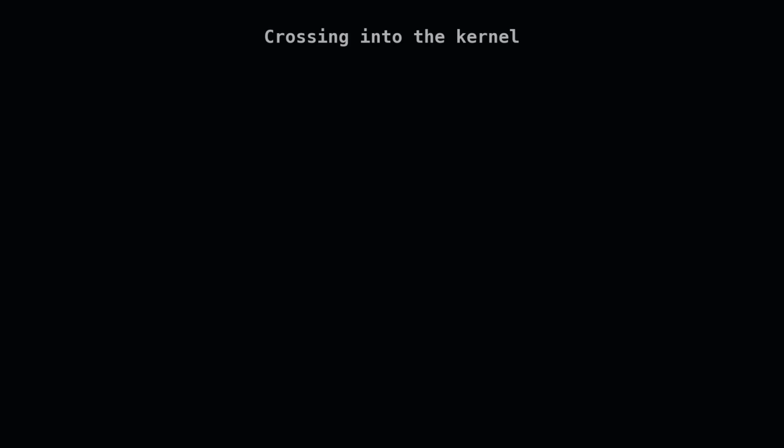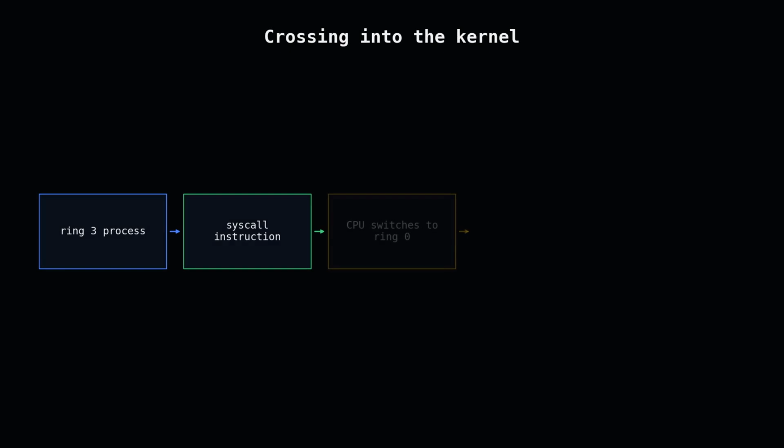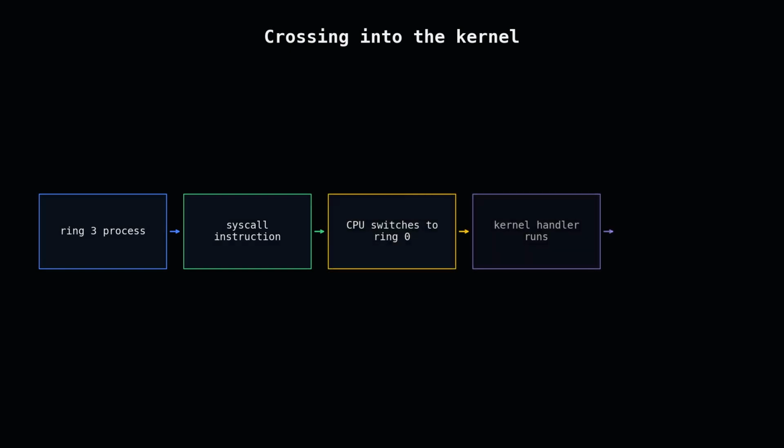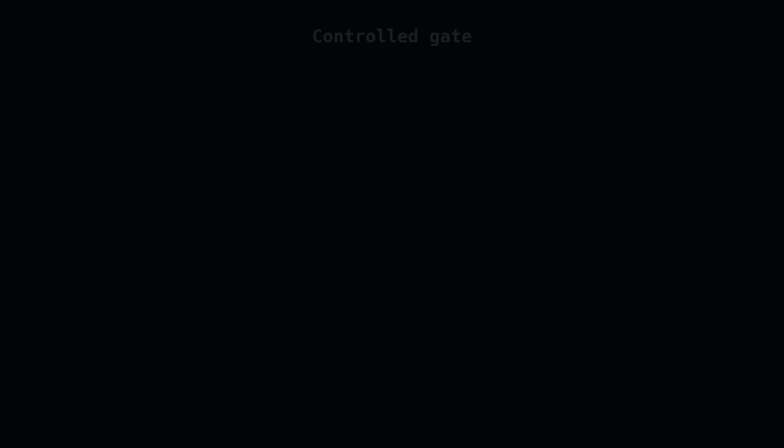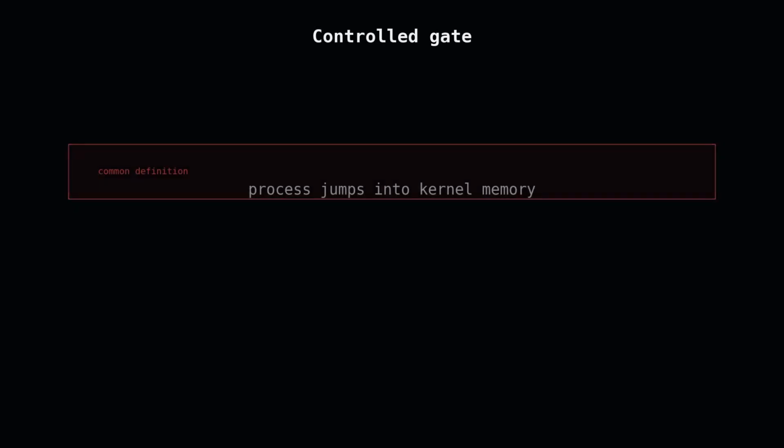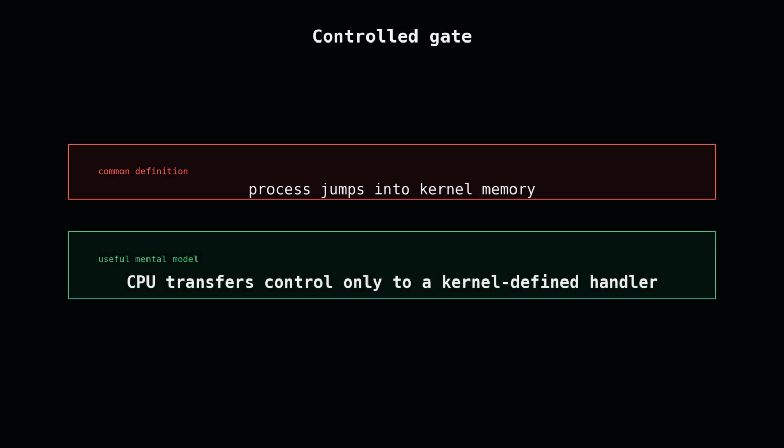But programs still need privileged operations: opening files, sending packets, creating processes. The syscall instruction is the one legal gate across that boundary. This is not an arbitrary jump into kernel code. The process cannot pick where it lands. The kernel registers a specific entry point, and the CPU enforces it.